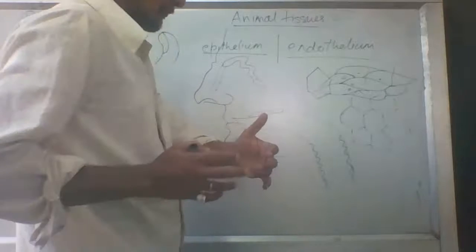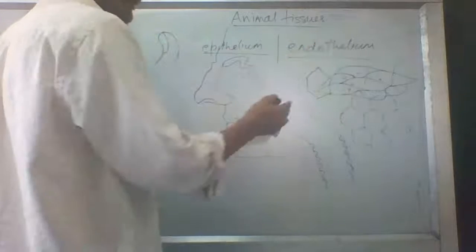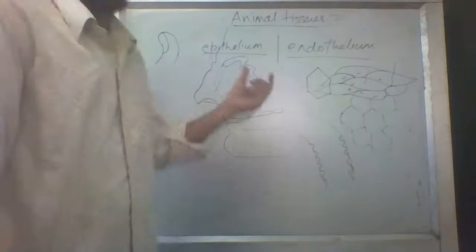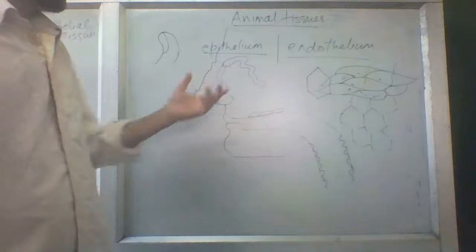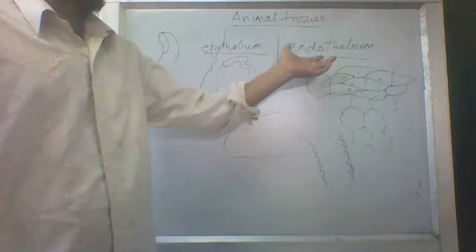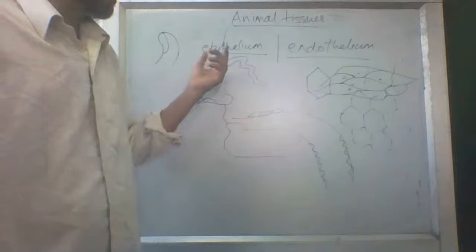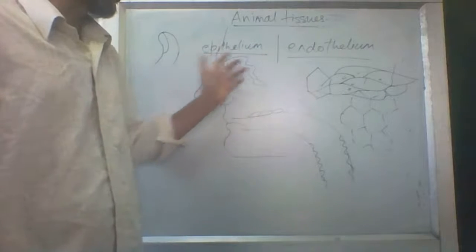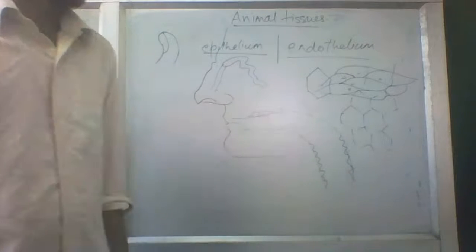This is the peristaltic movement we have seen in the inner part of our lining, which is covered by the endothelium. But peristaltic movement is not seen on the top part of our skin. Likewise, this animal tissue, termed epithelial tissue, has been classified into epithelium and endothelium. There is a vast difference according to the working of both of these tissues. Epi means the outermost part, endo means the inside part of the body, and thelium means tissue.